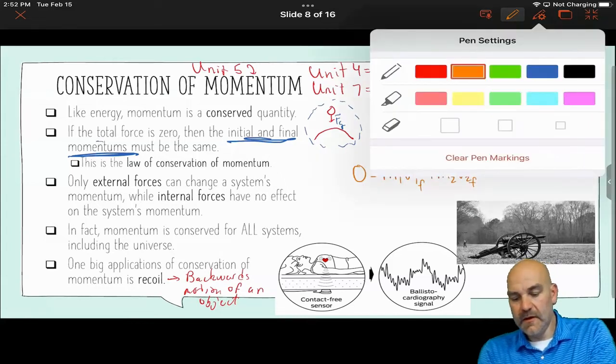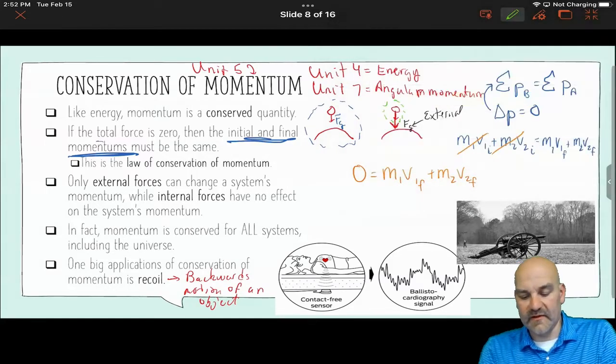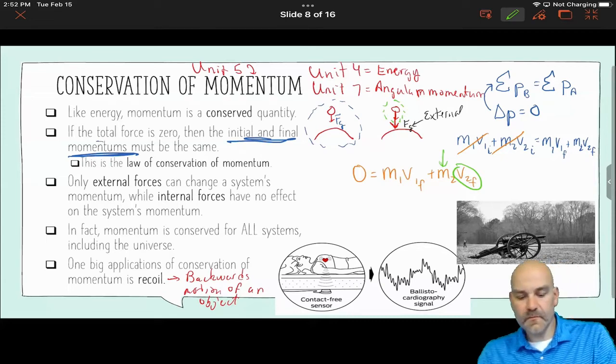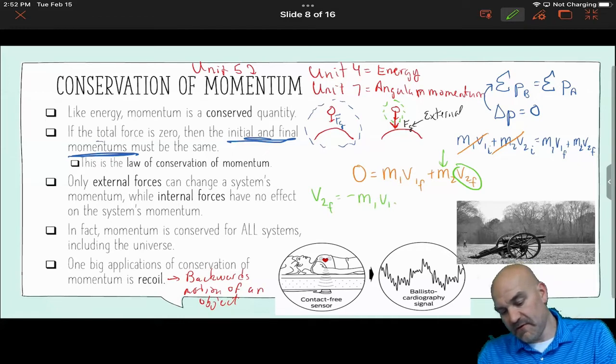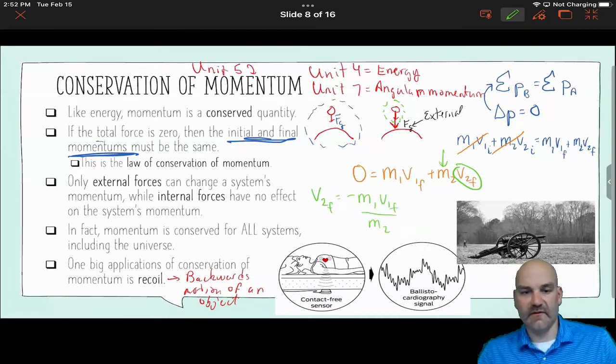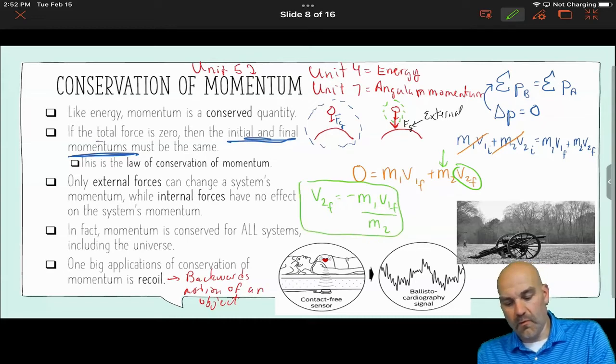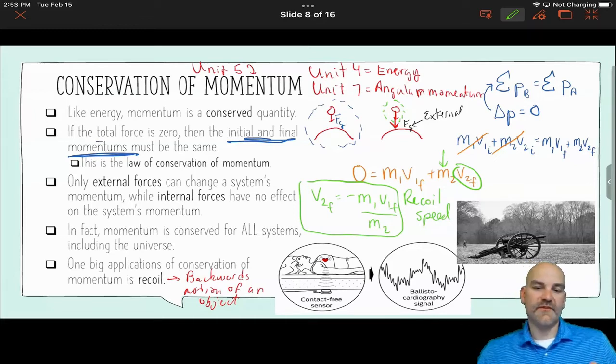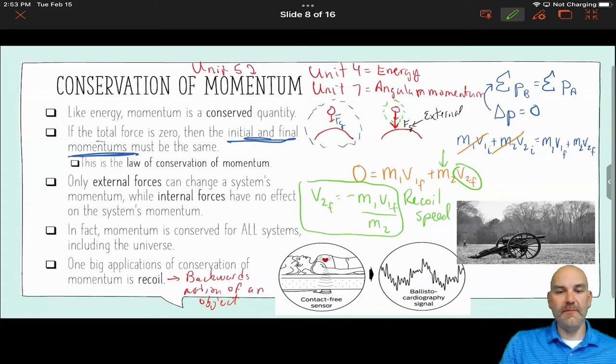Typically, although it's not in this practice problem, you're going to be looking for one of the velocities after. In the practice problem that we're going to go over, we're actually looking for one of the masses. If I'm looking for the velocity after, I'm going to do negative m1 v1 final over the second mass, and that would be your recoil equation, for recoil speed. Okay, two practical examples. One is ballistocardiography. It's another way to read a heartbeat.